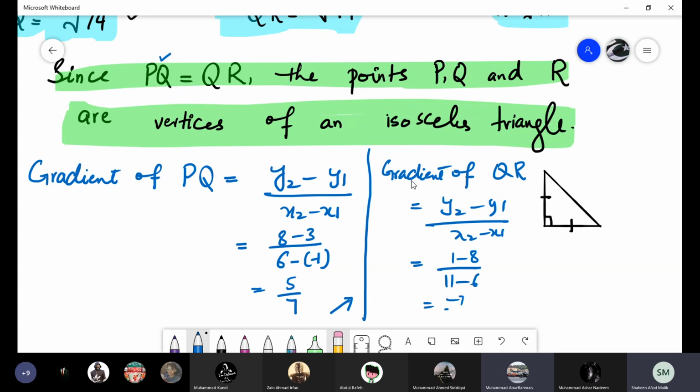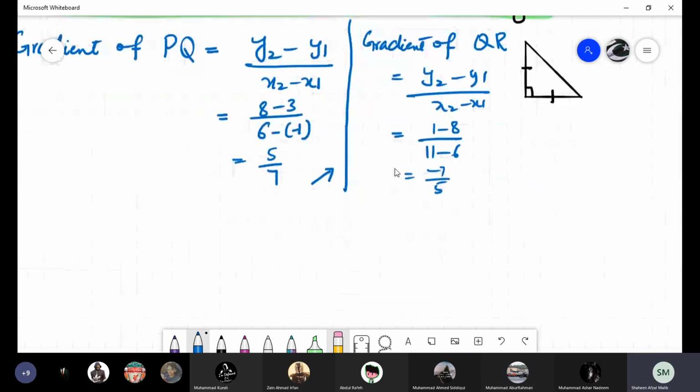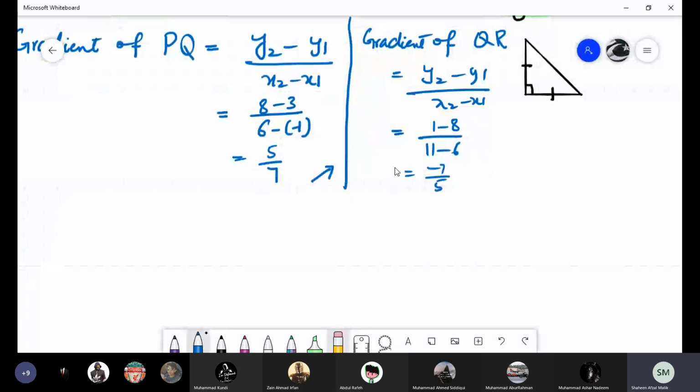So it will be minus 7 over 5. Yes. Okay. We have both gradients, PQ and QR. Multiply both gradients. Did you get the answer -1?